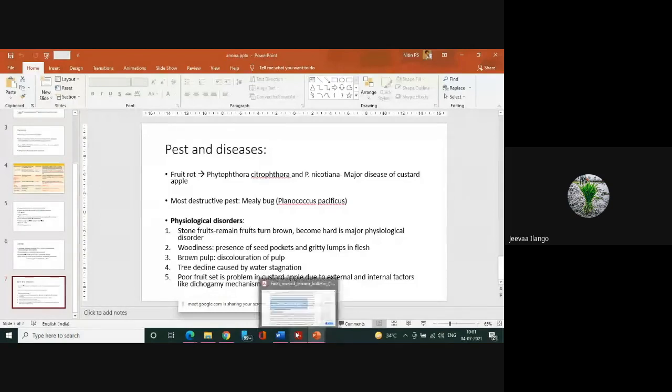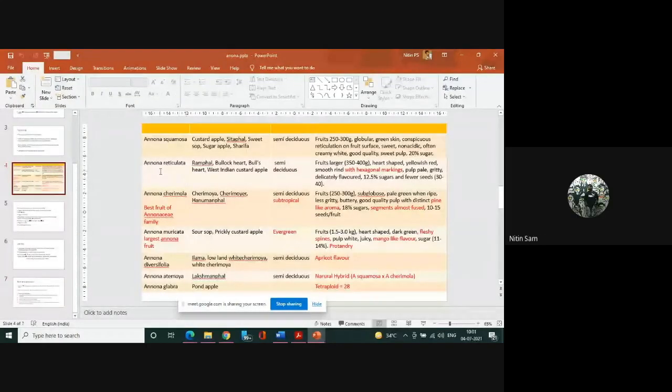Sir, the Annona species, the name and common name. I have mentioned in the table, right? Don't worry, you'll be getting this slide. Don't remember all this, like weight, fruit 250 to 300 gram, globular, green skin. That is not required. Just remember in Annona reticulata that it has hexagonal marking. Annona cherimola has a pine-like aroma and the segments are almost fused.